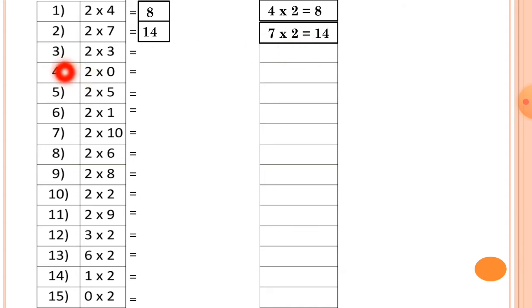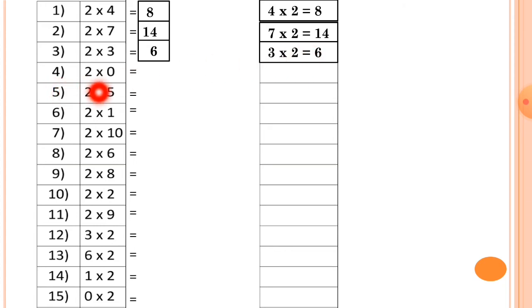Now number 3 is 2 3s. 2 3s is equal to 6. So the multiplication fact for number 3 is 3 2s is equal to 6. 2 3s is equal to 6 and 3 2s is also equal to 6.